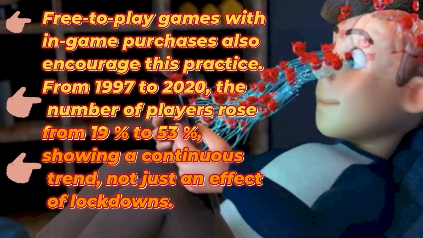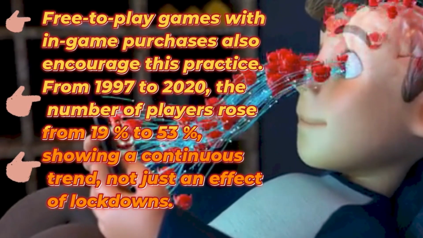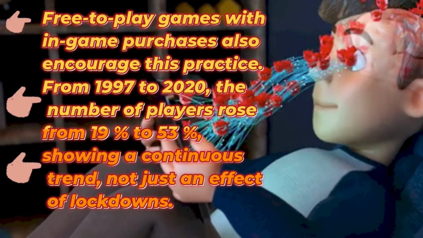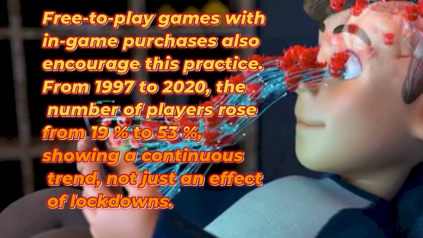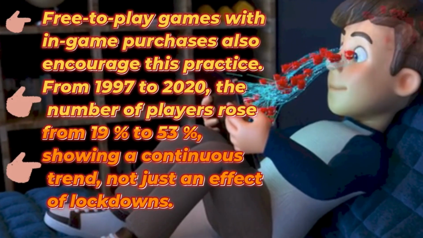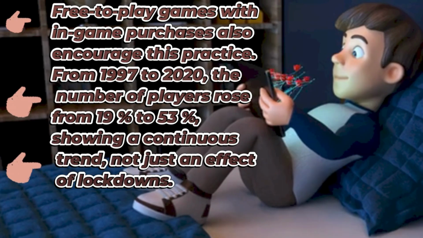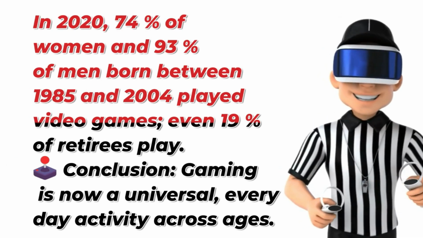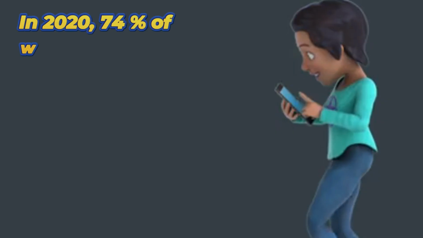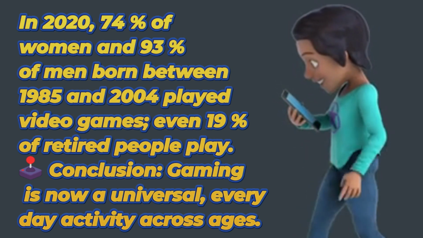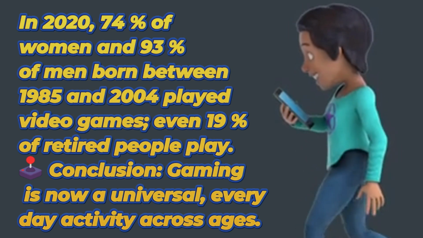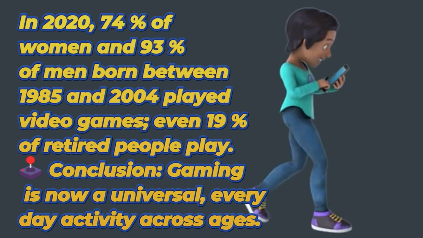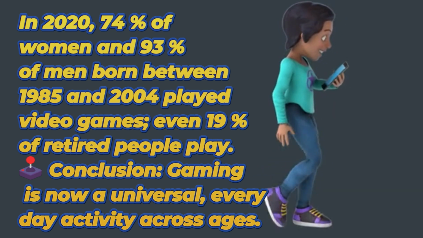Free-to-play games with in-game purchases also encourage this practice. From 1997 to 2020, the number of players rose from 19% to 53%, showing a continuous trend, not just an effect of lockdowns. In 2020, 74% of women and 93% of men born between 1985 and 2004 played video games. Even 19% of retired people play. Conclusion: gaming is now a universal, everyday activity across ages.